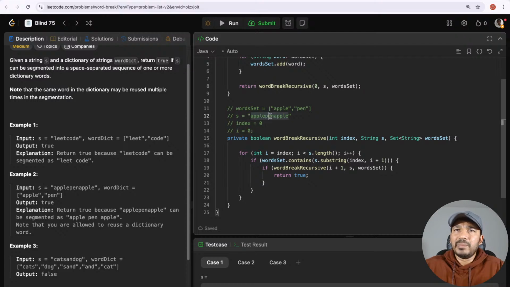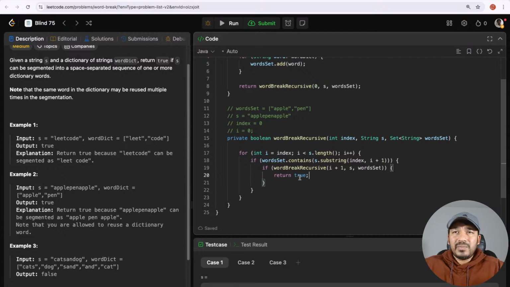I'll increment to 6. Apple P, is that in the dictionary? Apple PE, is that there in the dictionary? Apple Pen, is that there in the dictionary? No. So I'll continue. Let's say Apple Pen was in the dictionary, that would have been a valid case as well. That's why I'll keep continuing until the end of the string.